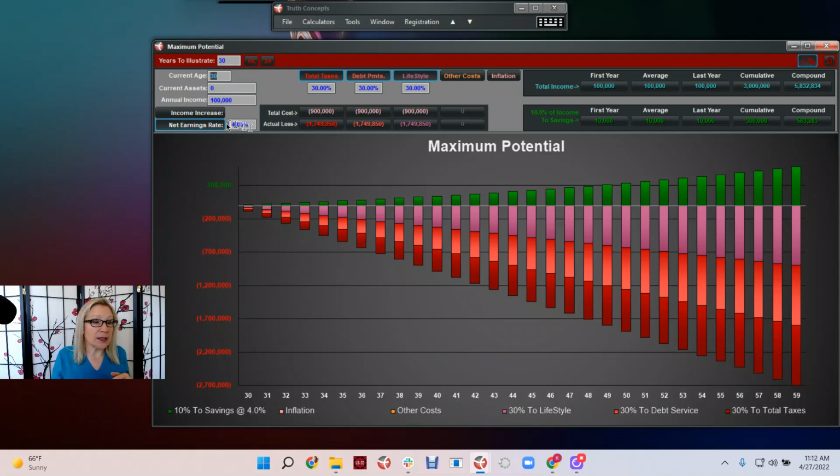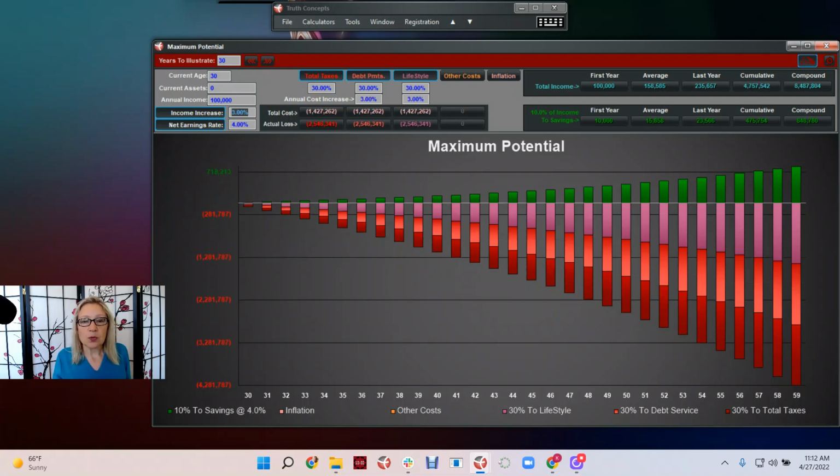And when we acknowledge the fact that we're probably going to get some raises, maybe even shift jobs, but let's just go with the simple aspect of getting raises at, say, 3%, then we're looking at compounding out all of those numbers. So our last year of income is in the $235,000 range, and still only about 5 years of income that we have saved by doing 10%.